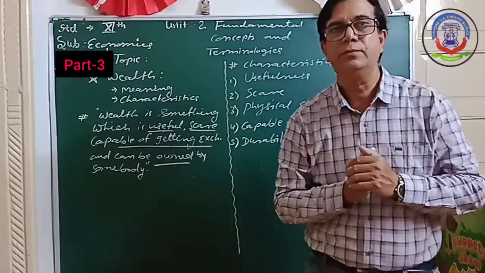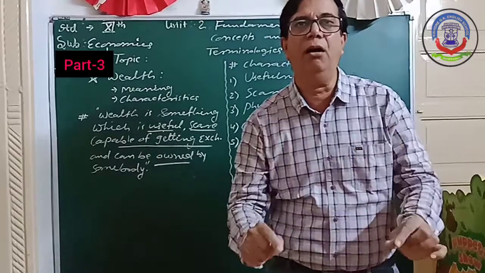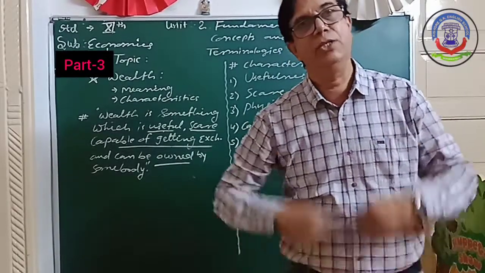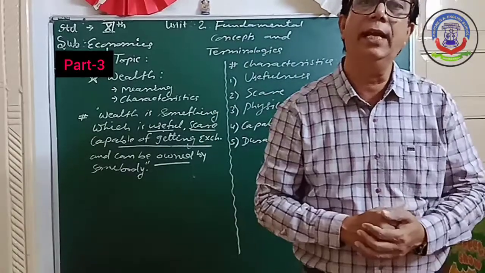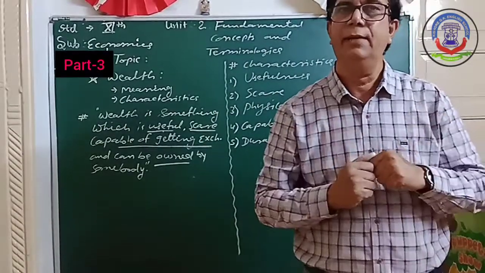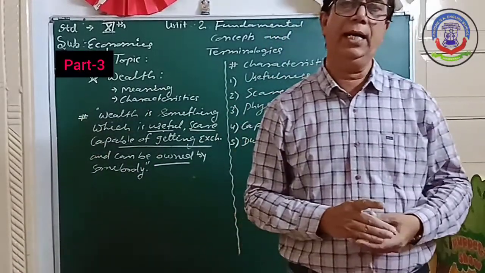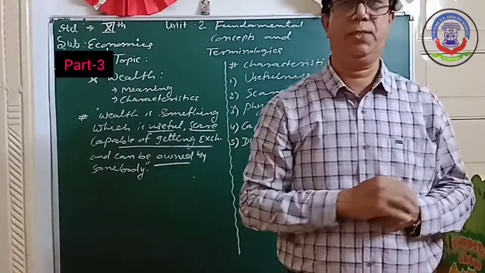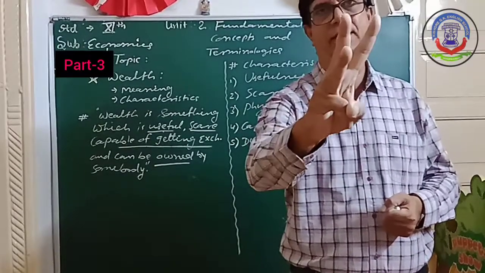Once again, scarcity means the demand of a commodity is more than its supply is known as scarcity. For example, in our classroom, there are 15 benches. The capacity of one bench is 3 students.